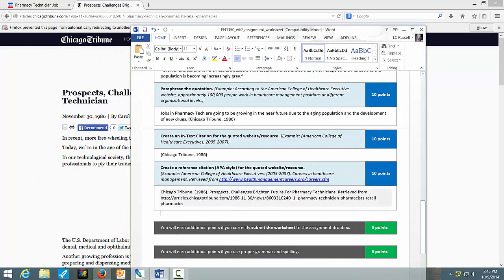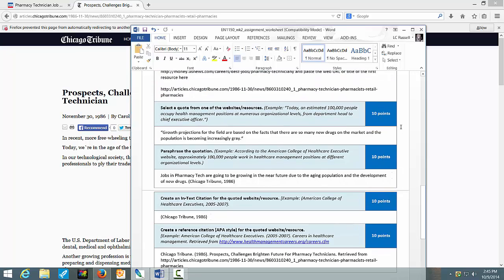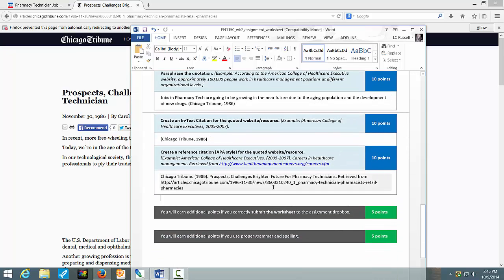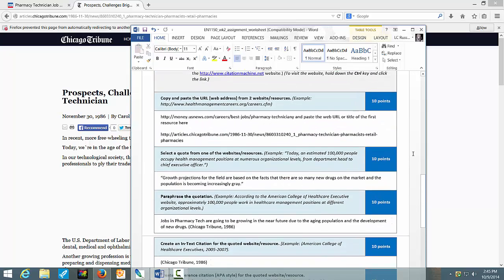You're going to put the title of the article with a period, and then you're going to say where you got it from. Once again, we're going to say retrieved from, and you're going to put that URL that we put up here, okay? You're going to put that in that spot. And that's it. And then you're done.